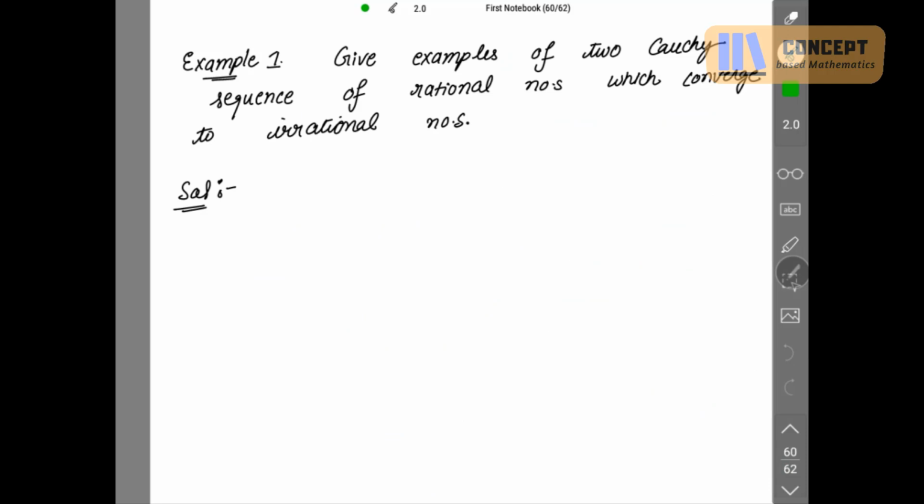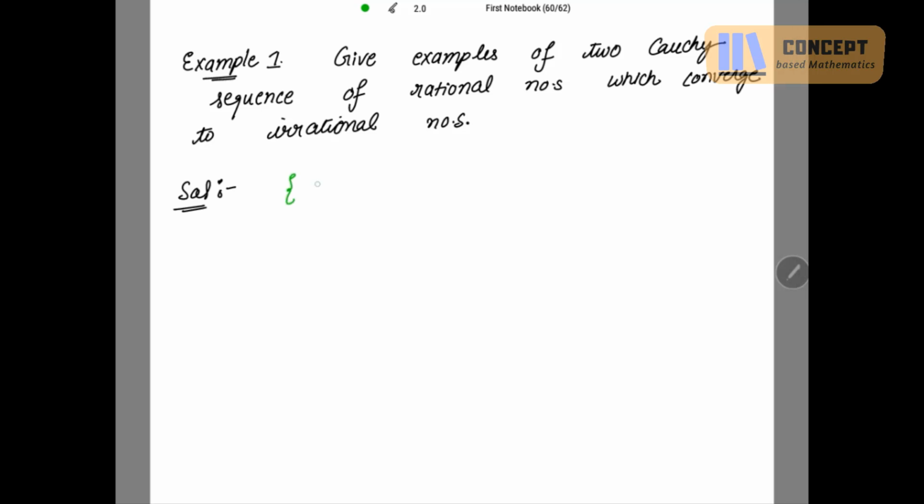Give examples of two Cauchy sequences of rational numbers which converge to irrational numbers. So I have to give an example of a Cauchy sequence of rational numbers which is converging to an irrational number. So what is the example?